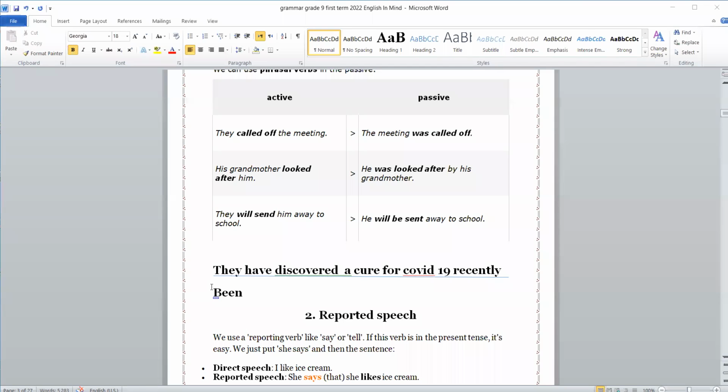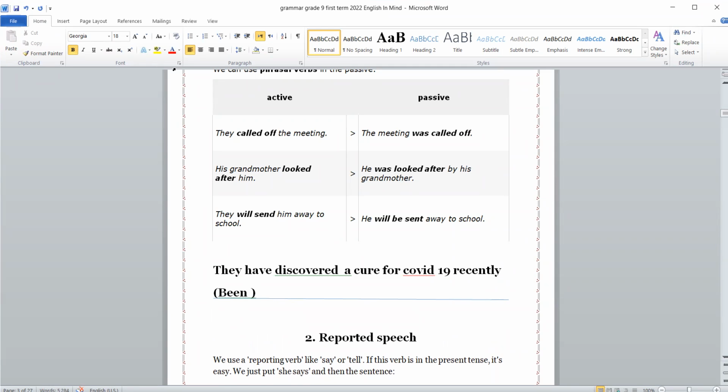He will not ask you directly to change the sentence into passive. He will give you a part of the passive sentence.